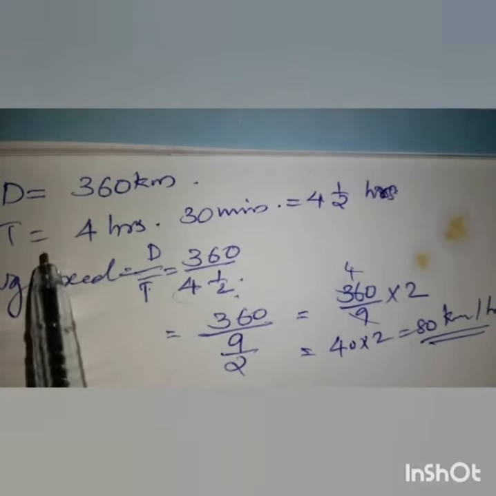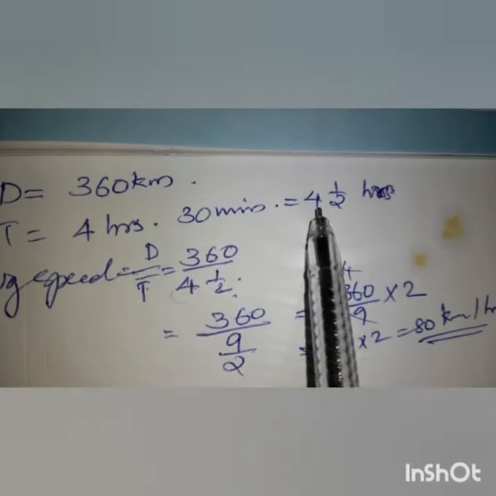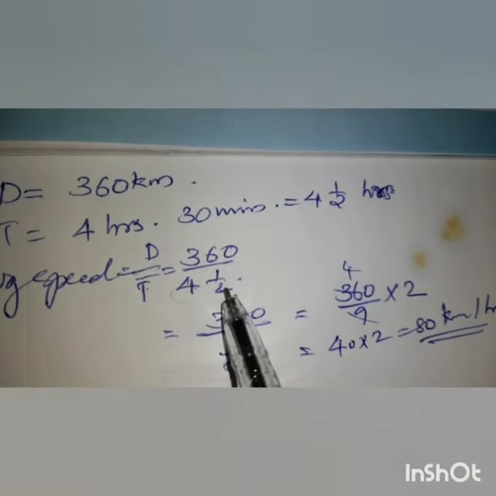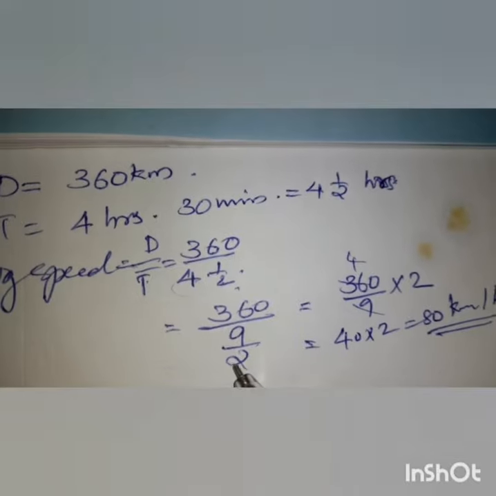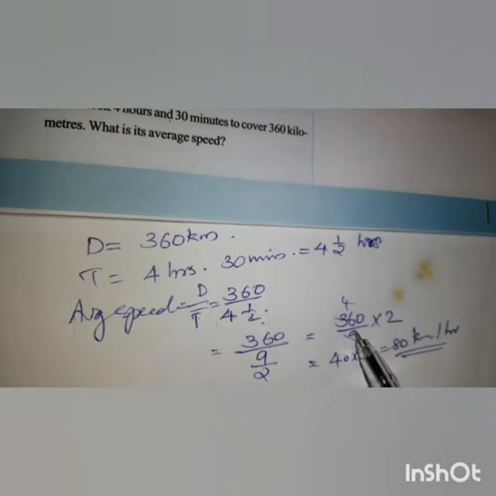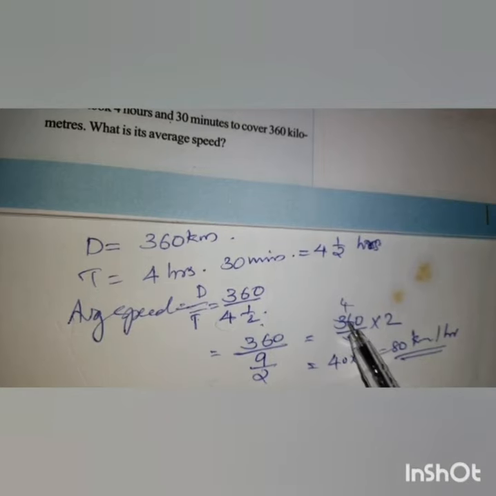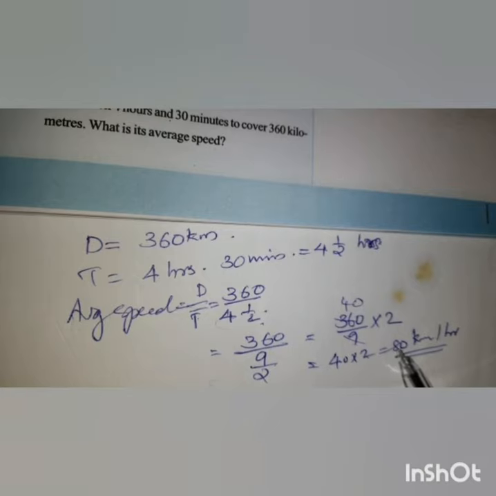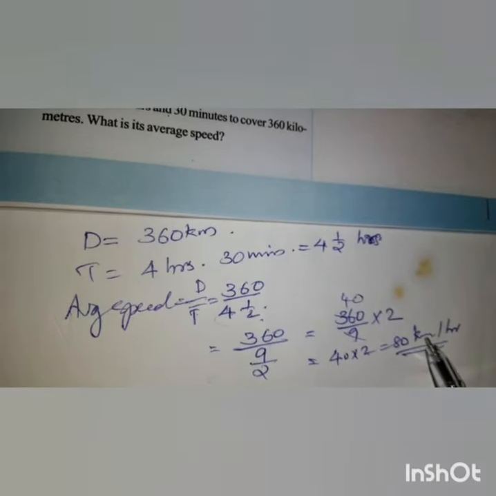Total distance 360, time is 4 hours 30 minutes, which you can write as 4.5 hours. So distance by time, 360 by 4.5, 360 by 9 by 2. So it is 360 by 9 into 2. 9 40s are 360, so 40. 40 into 2 is 80 kilometers per hour.